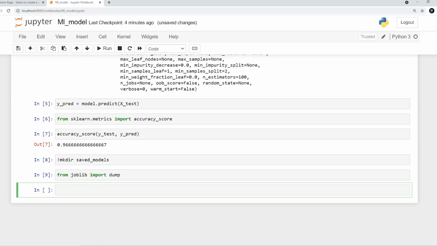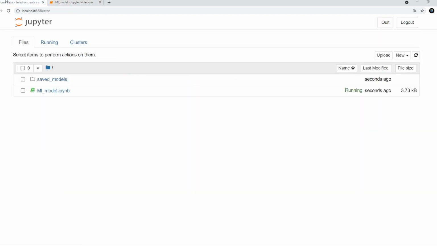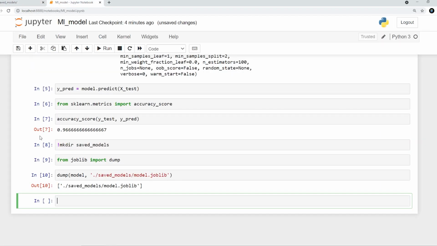This dump is responsible for making your joblib model. You can use pickle if you want, but I prefer joblib, it is much more convenient according to me. Here I'm going to say dump, and this dump takes two parameters: the model and the path where you want to store it. So I'll say saved_models with the name of the file, model.joblib. Joblib is the format. Now if I check my saved_models, I have my model.joblib, so my model is ready. I'm done with my model.